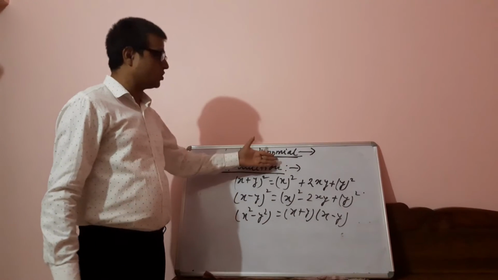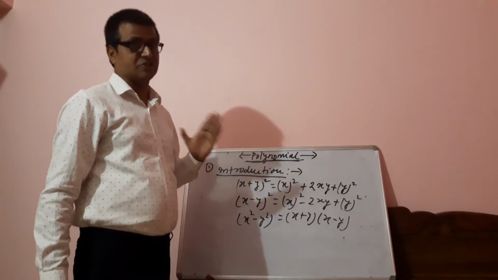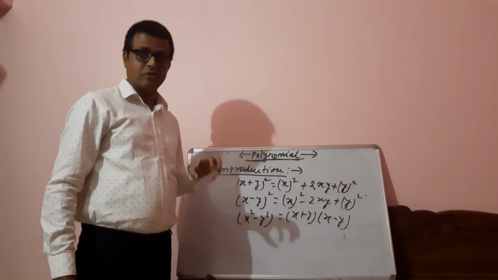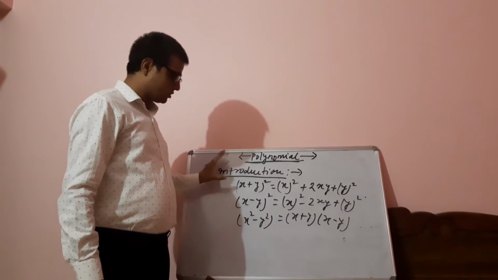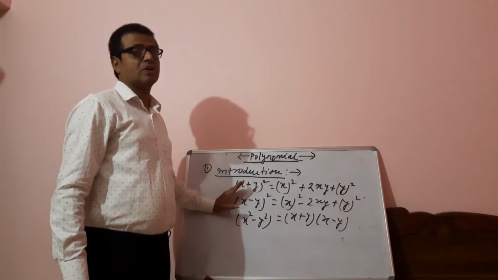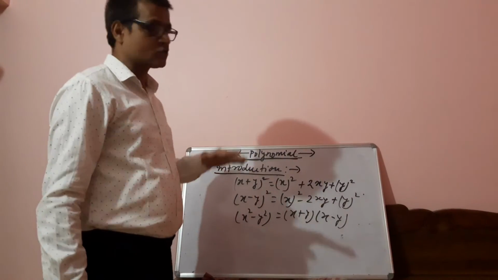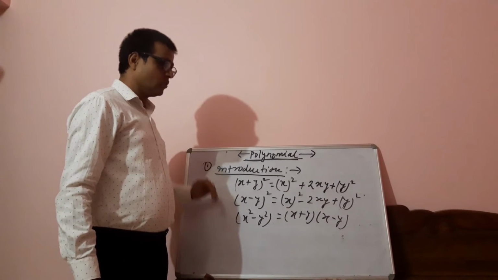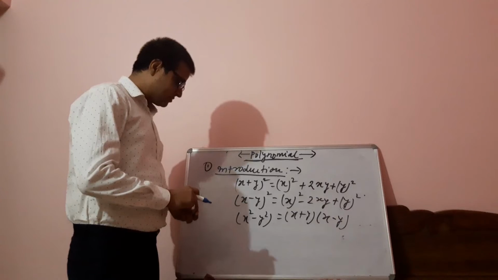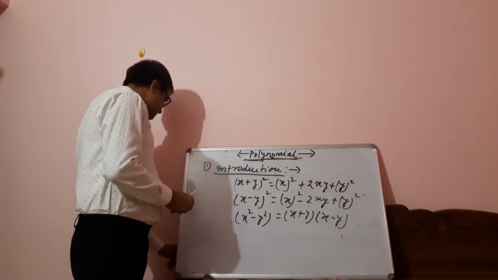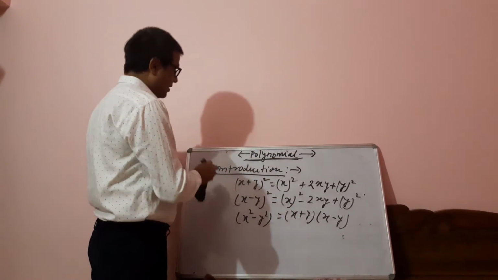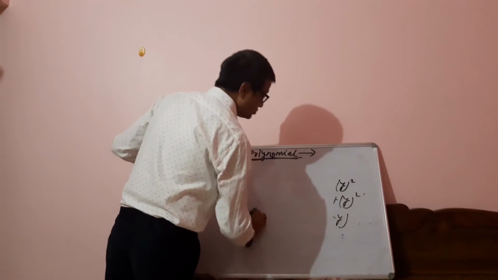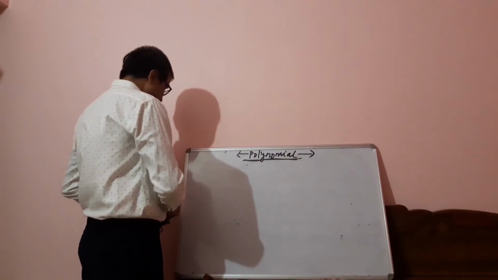This is something about the introduction and terminology related to the polynomial. So finally I am telling you, an algebraic expression is called a polynomial. Right now this much only about the introduction part. What is the next topic we have? Polynomials in one variable. Then the next topic, probably you will have more details about the polynomial. That's why I am not wasting time to say too much about the polynomial.